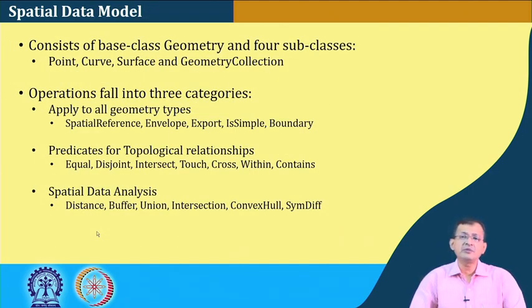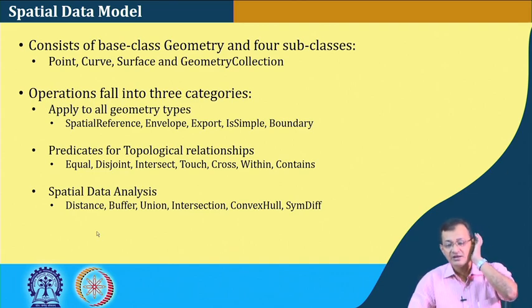In addition to whatever is there in SQL, it has a geometry class, what we call the base class, and there are typically four subclasses: point, polyline or curve, surface or polygon, and geometry collection.